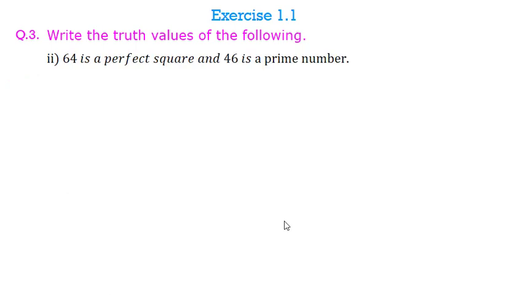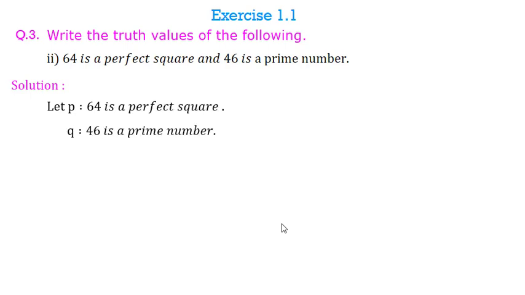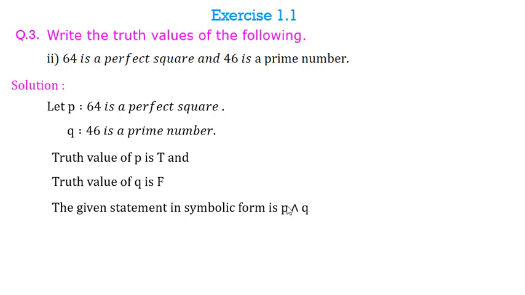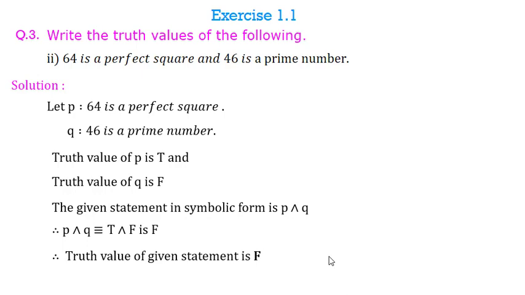Now let us see the second question. 64 is a perfect square and 46 is a prime number. Now here statement P is 64 is a perfect square and statement Q is 46 is a prime number. Now you can easily check that 64 perfect square is true and 46 is a prime is false. So the given statement in symbolic form is P and Q. So I will say that P and Q, its equivalence is true and false. Now true and false is false. So therefore the truth value of given statement is false.